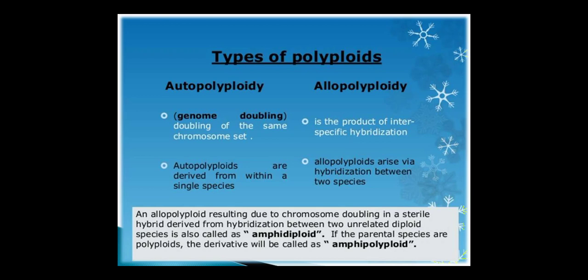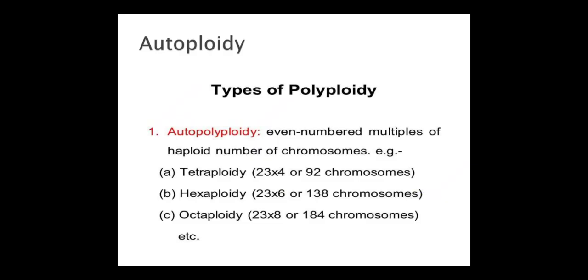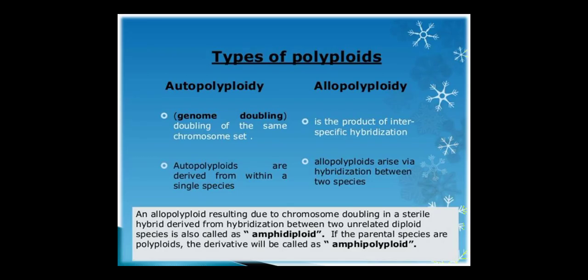Types of polyploids: autopolyploidy and allopolyploidy. Autopolyploidy is genome doubling, that is, doubling of the chromosome set. Allopolyploidy is the product of interspecific hybridization. Autopolyploids are derived from within a single species.